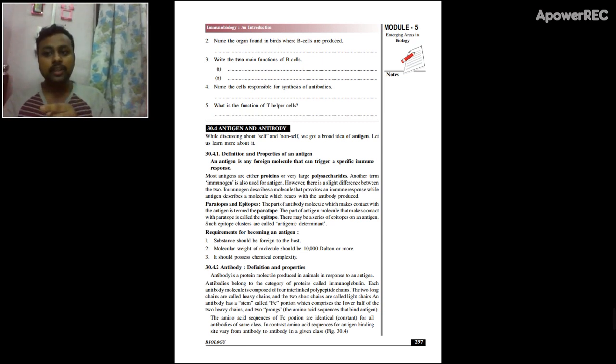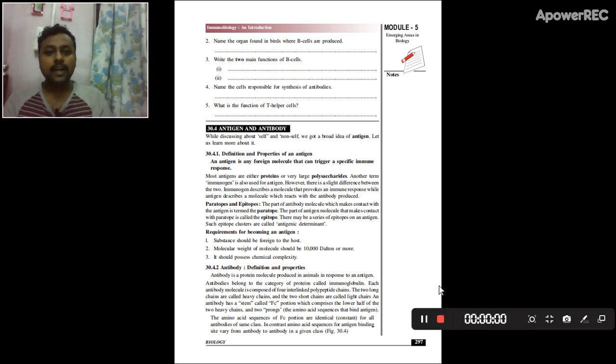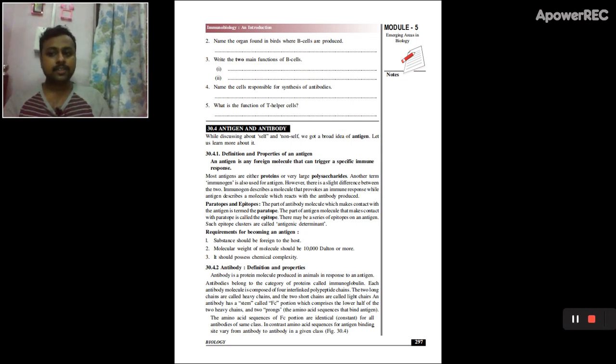The antibodies which are specific to that antigen attach to the antigen, and once the antibody recognizes the antigen, the immune response is enhanced, and that pathogen carrying the antigen will be destroyed, and more antibodies will be produced. Now we'll take a look at the structure of antibody.